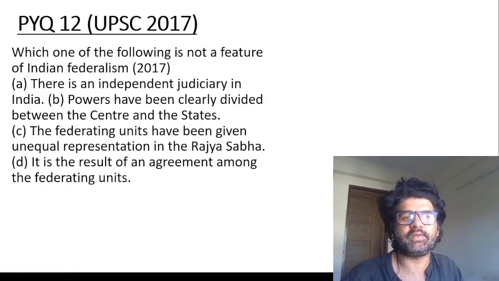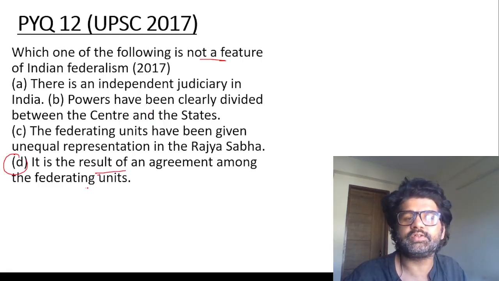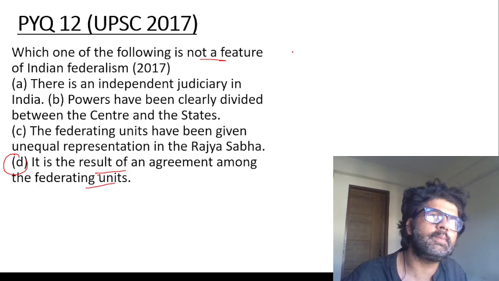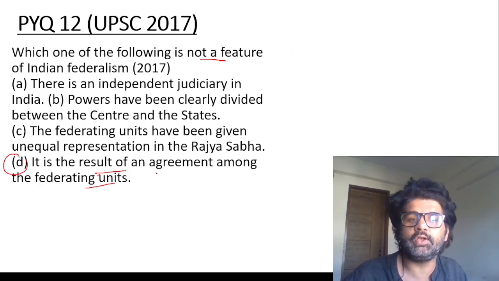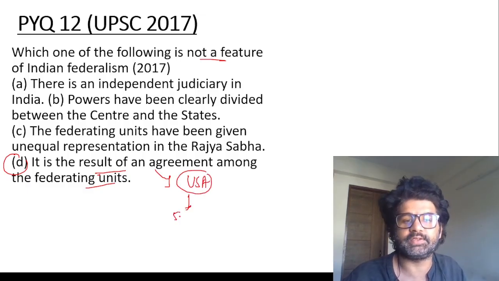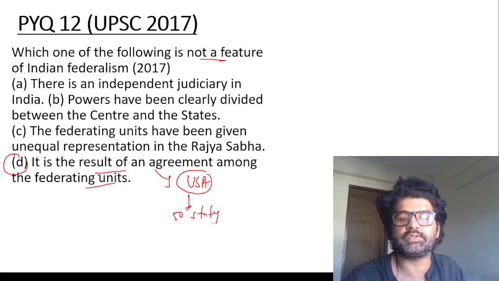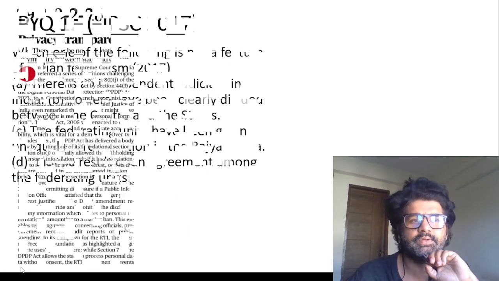PYQ 12, UPSC 2017. Which of the following is not a feature of Indian federalism? So the answer is D. It is not the result of an agreement. India is an indestructible union of destructible states. So states can be divided. Unlike the US, which is a result of an agreement among federating units, 50 states. Their division of states is very difficult. Wow, guys, please be serious.